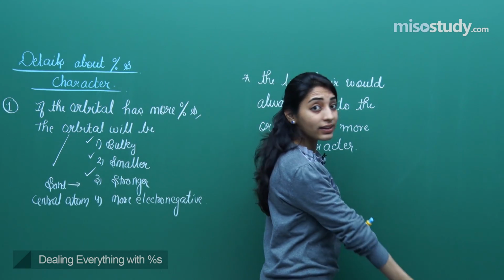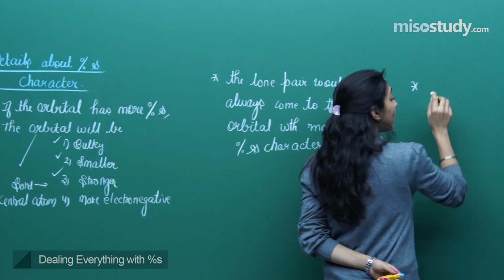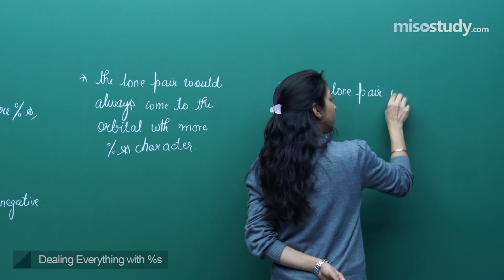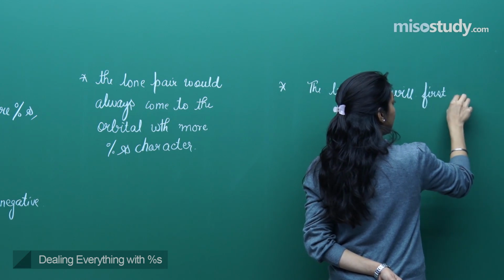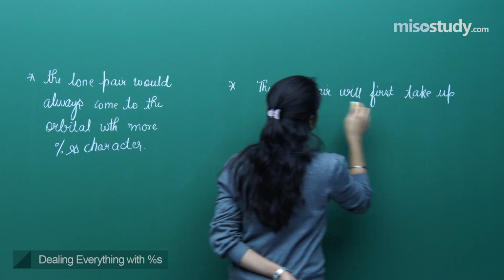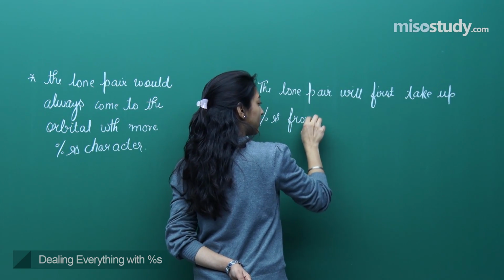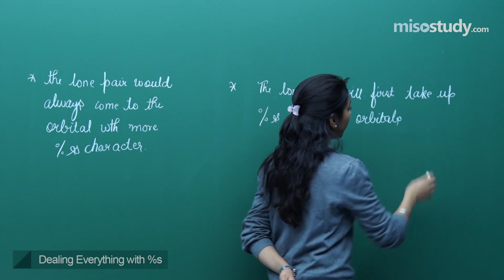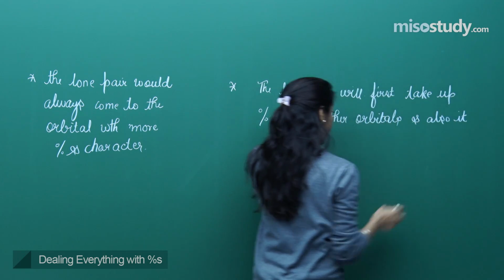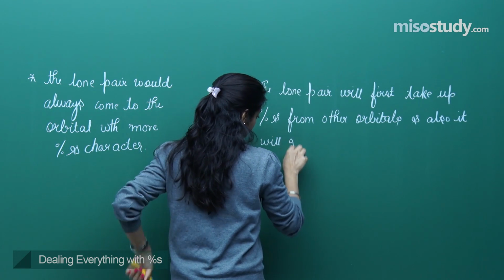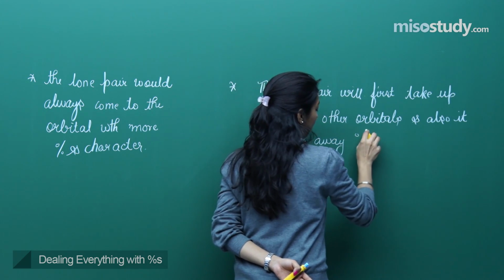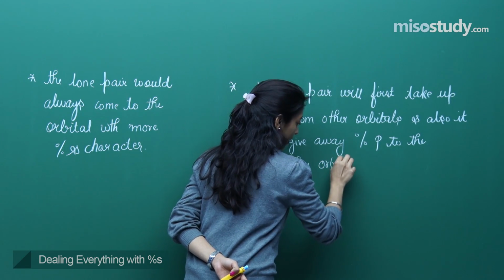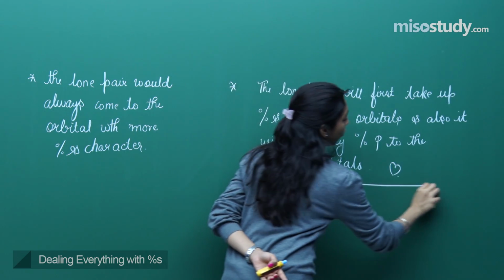Now, not only this, one another thing you have to remember is that if all the orbitals are same, then the lone pair will first take up percentage S from other orbitals, and also it will give away percentage P to the other orbitals.